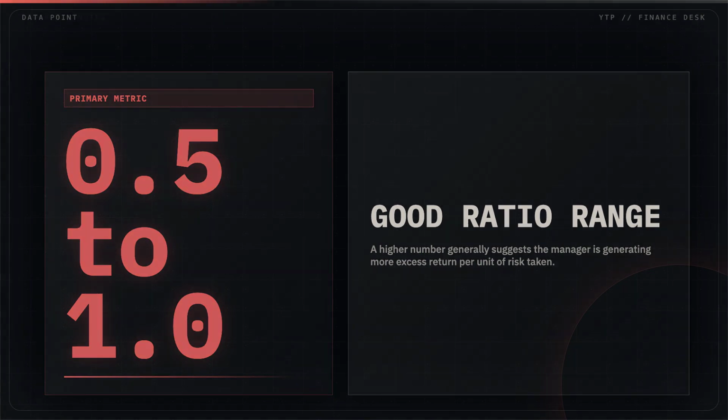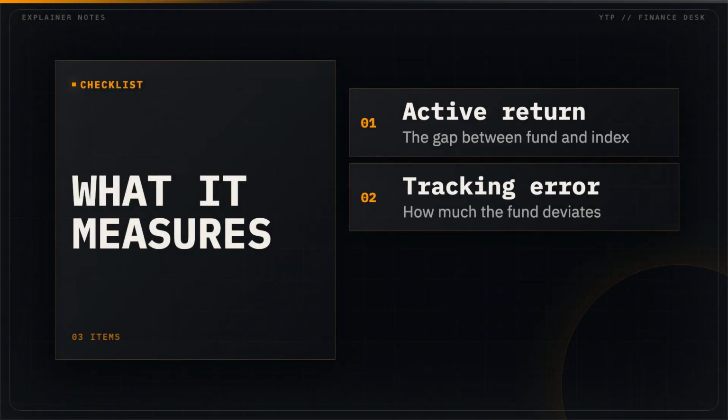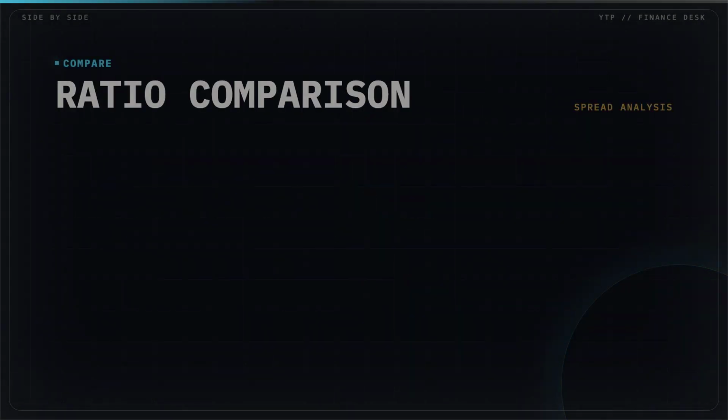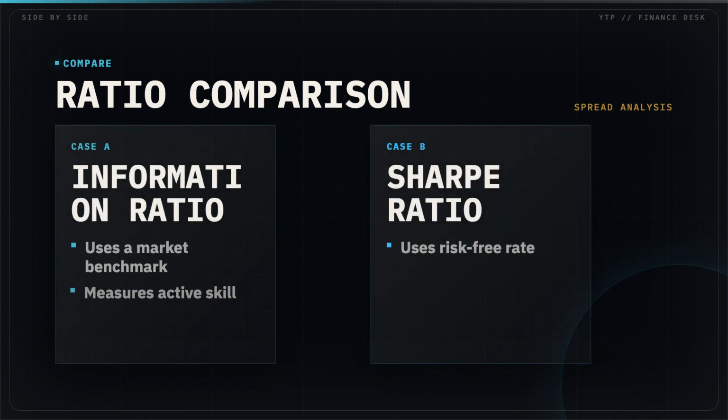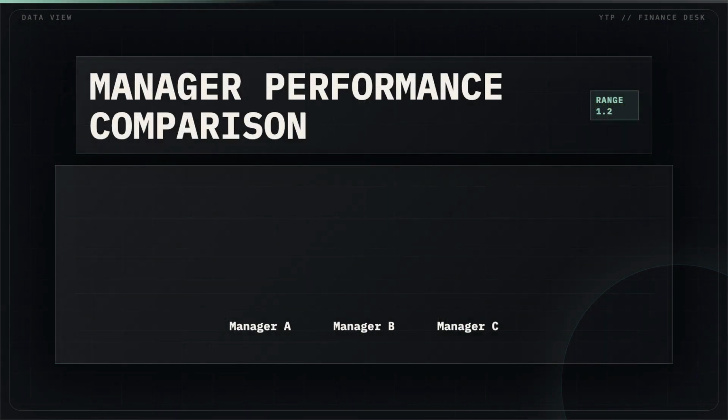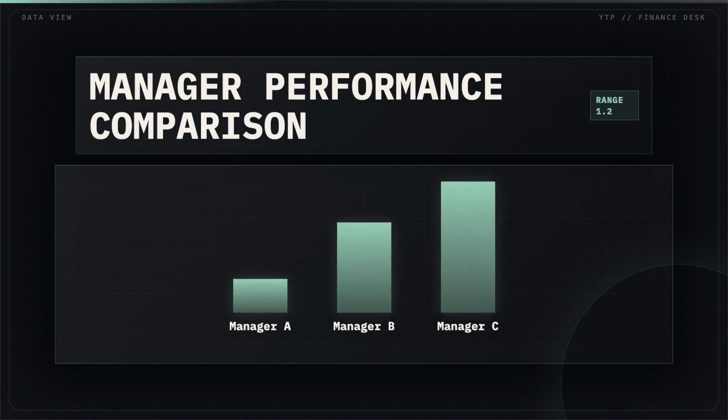in the industry. It looks at how much extra return a manager earns compared to the volatility they create by straying from the benchmark. While the Sharpe ratio looks at total risk, the information ratio is specifically designed to judge an active manager against their index. Here we see three managers. Manager C has the highest ratio, meaning they have delivered the most consistent performance relative to their tracking error.